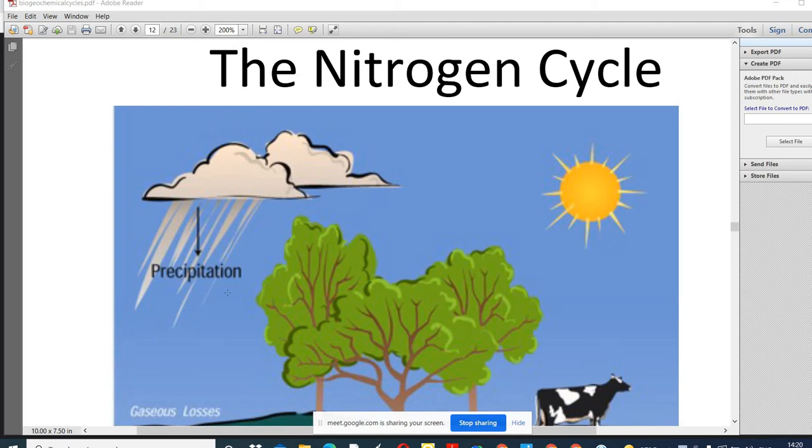Dear students, today we are going to learn about the nitrogen cycle. As you already know, nitrogen is the chief content of our atmosphere, the chief reservoir of nitrogen. Nitrogen is also a vital component of many essential organic compounds of the organism, like proteins, nucleic acids, and